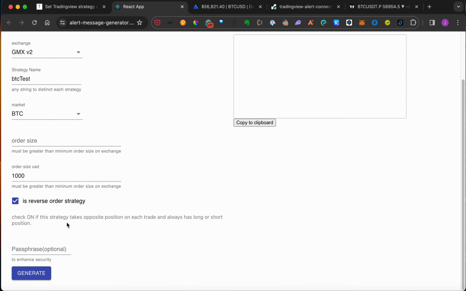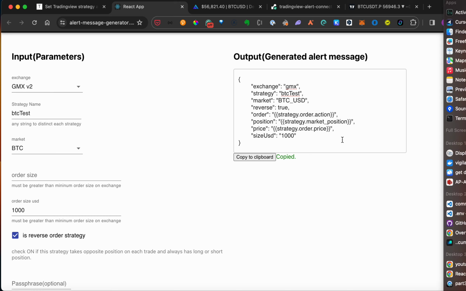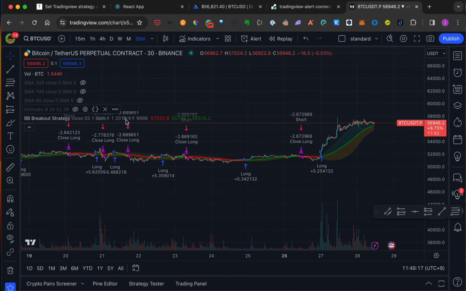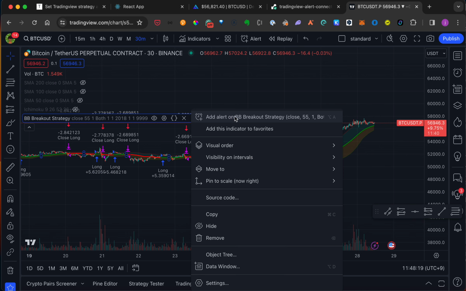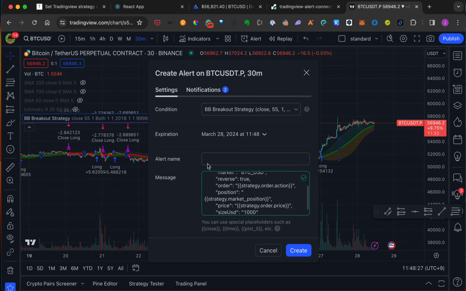And then click this Generate button, and then click this Copy to clipboard button, and go to the TradingView website and click this Add alert button, remove the original message, and paste the generated message here.